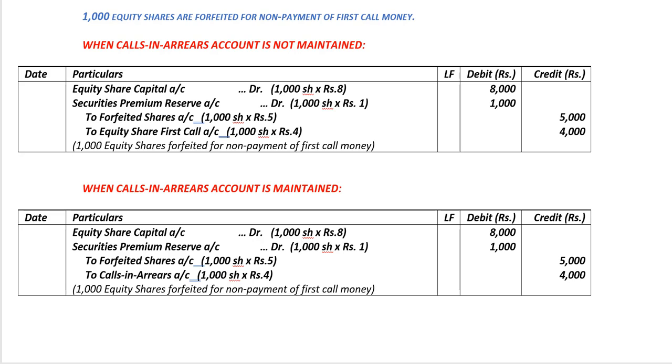So now that we've discussed the accounting for forfeiture of shares originally issued at premium, in the upcoming video we will solve example sums to understand this concept better.